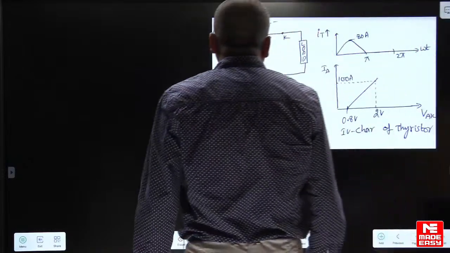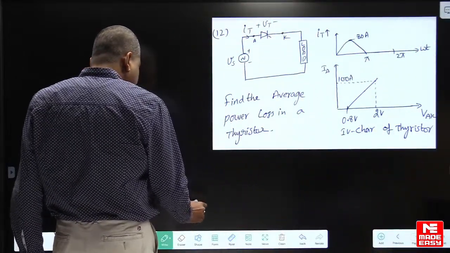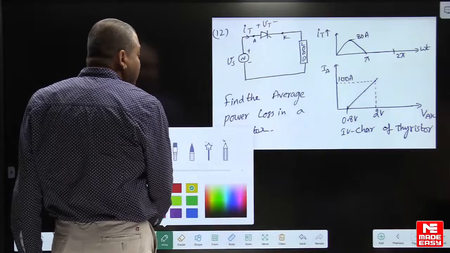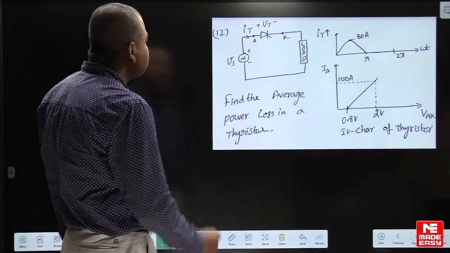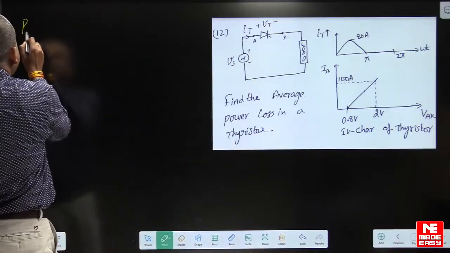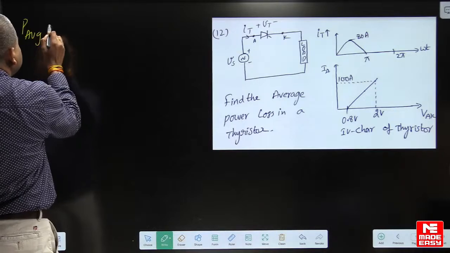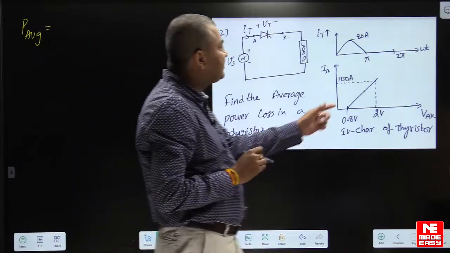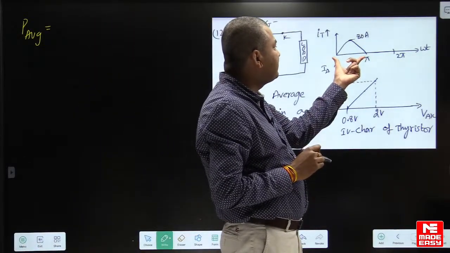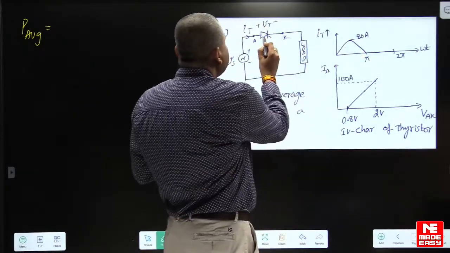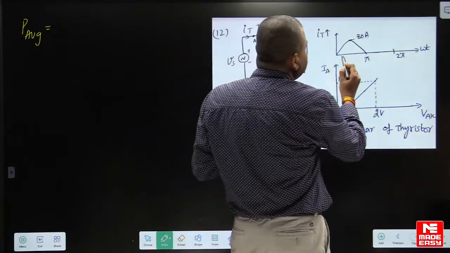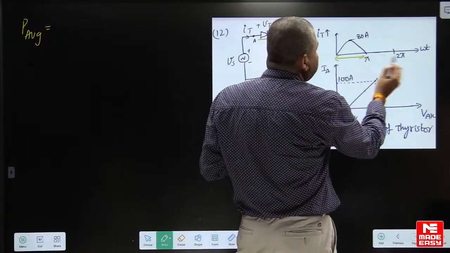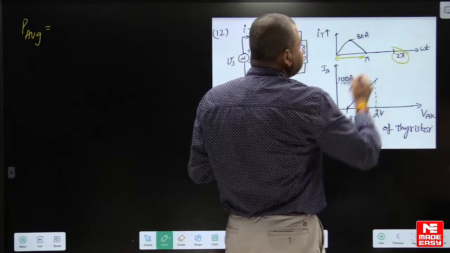See here, in this case we have to find the average power loss in a thyristor. How to find the average power loss? The thyristor is conducting during the interval 0 to pi. How much time is the thyristor conducting? From 0 to pi, after that it is off. The time period is 2 pi radians.